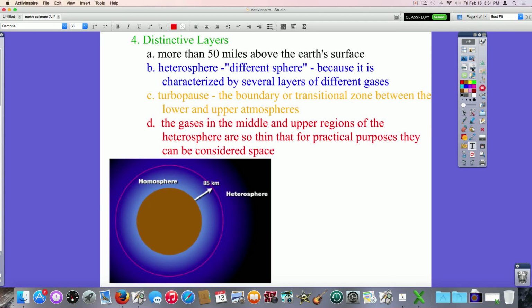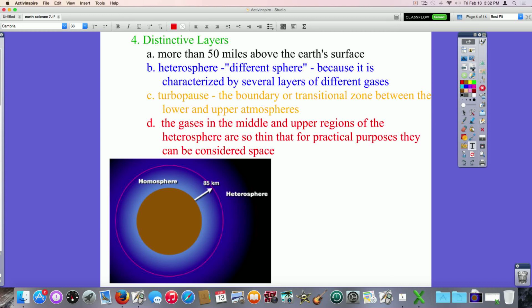The distinctive layers here, more than 50 miles above the Earth's surface, is the heterosphere, roughly 85 kilometers up. You see it in the diagram there. And that just simply means different sphere because it is characterized by several layers of different gases, forming those distinctive layers that the title mentions. The turbopause, which we'll explain that particular title for in a few minutes, is the boundary or transitional zone between the lower and upper atmospheres. That marks the difference on the picture. It's this red ring there.